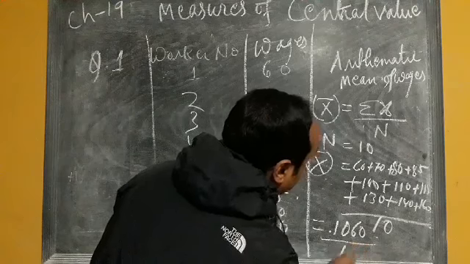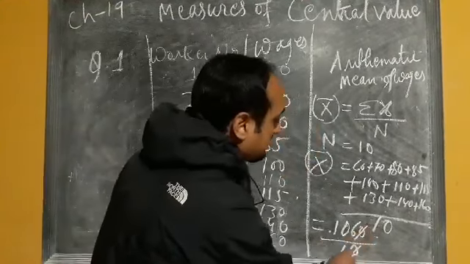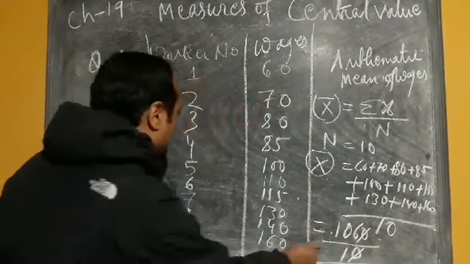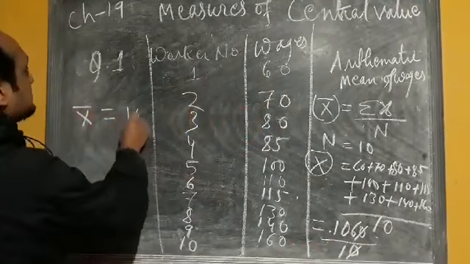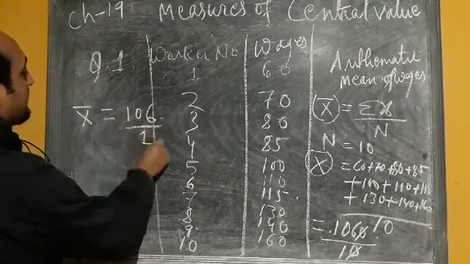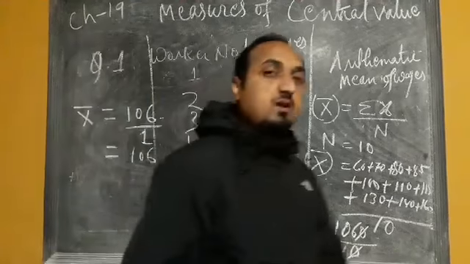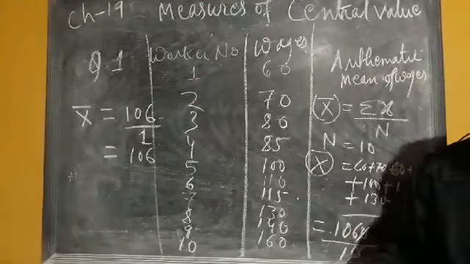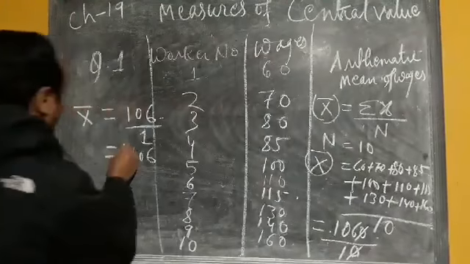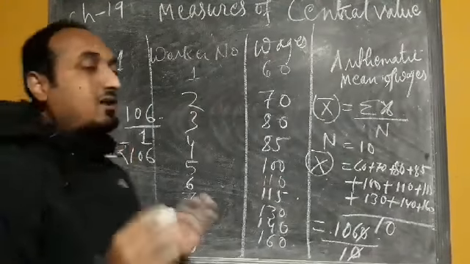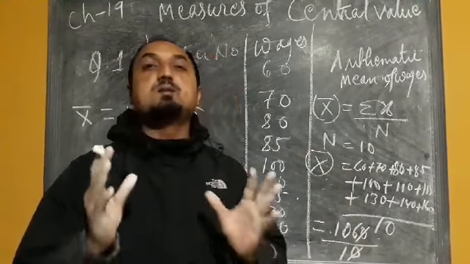1060 divided by 10. Now we'll cancel the 0 and 0. That means x bar equals 106 by 1, which equals 106. So the mean wage of a worker is rupees 106. So this is the method to calculate the arithmetic mean in the case of simple arithmetic mean; this is the simple method.